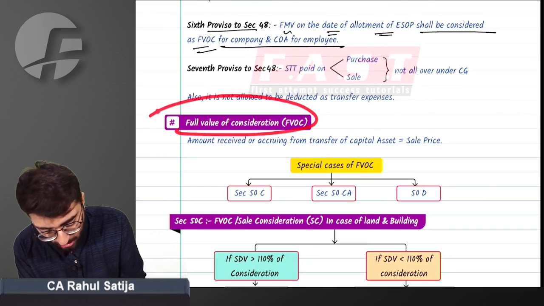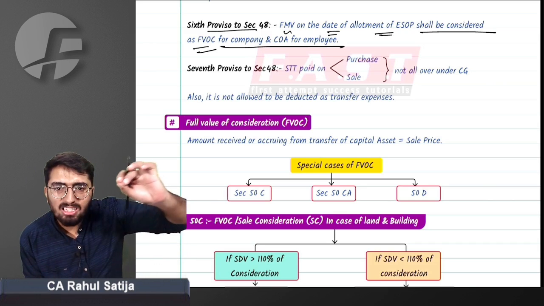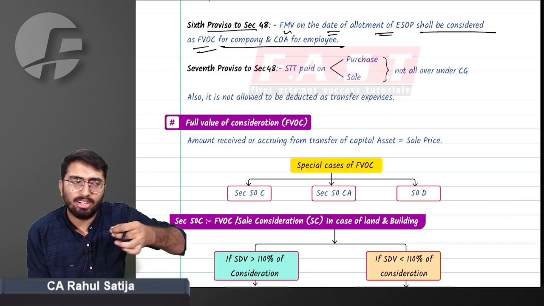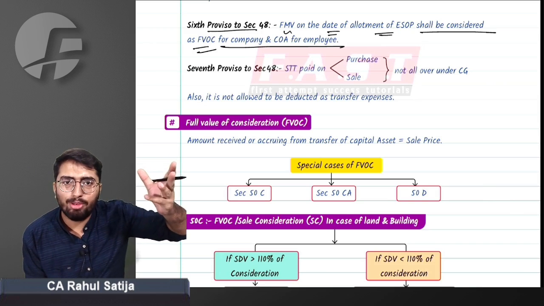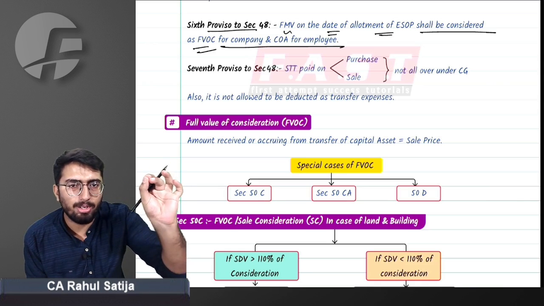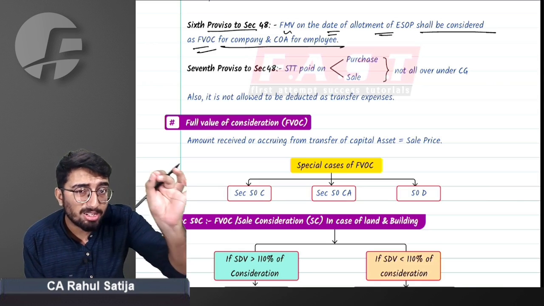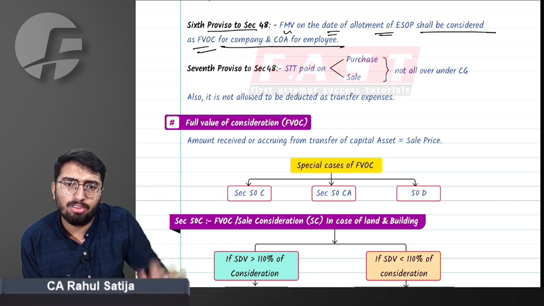Now we have to understand how full value of consideration is calculated. Normally, whatever price you are receiving for transferring such assets, for example, I sold a share for 500, so I am receiving 500 rupees. That will be my full value of consideration. But there are certain cases where such 500 rupees can be manipulated. So for that matter, the government has prescribed provisions to calculate the full value of consideration.